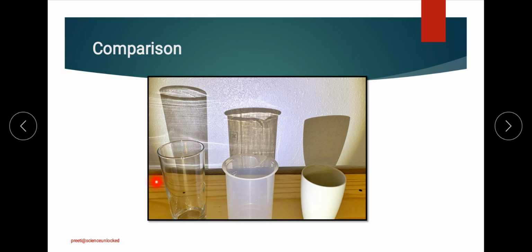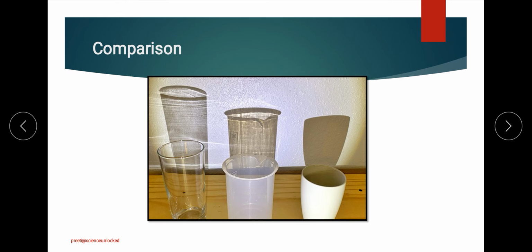Over here we can see that the transparent object is allowing the shadow to be made, but the shadow is very light because the light is passing through it straight away. The light is not getting any kind of restriction in between. On the other hand, in the second case, the translucent material, the shadow has become darker.